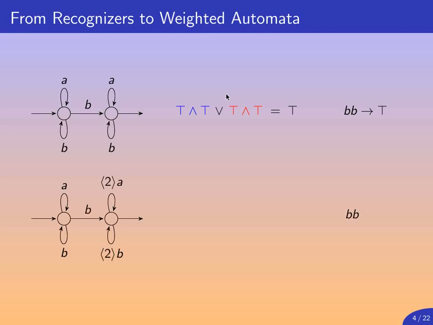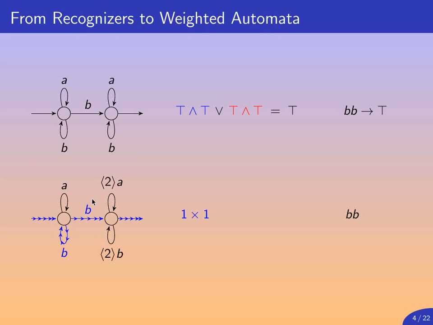How can we generalize this to the weighted case? Well, we take a similar automaton which has weights associated to labels. When a weight is not explicitly indicated, such as here, for example, it is considered to be 1, where 1 is the multiplicative unit for the appropriate set of weights, which is the integer set here. And we can see that there is an explicit 2 over a few labels.